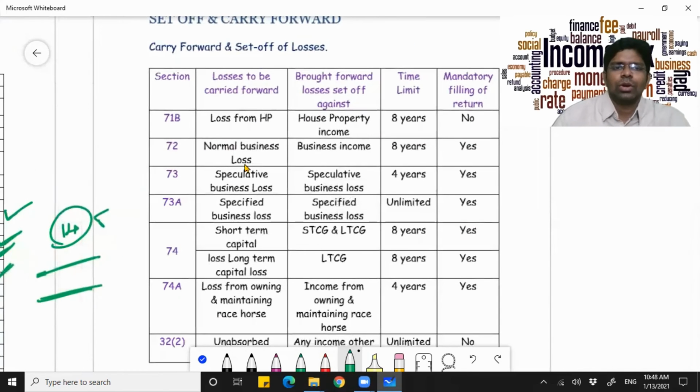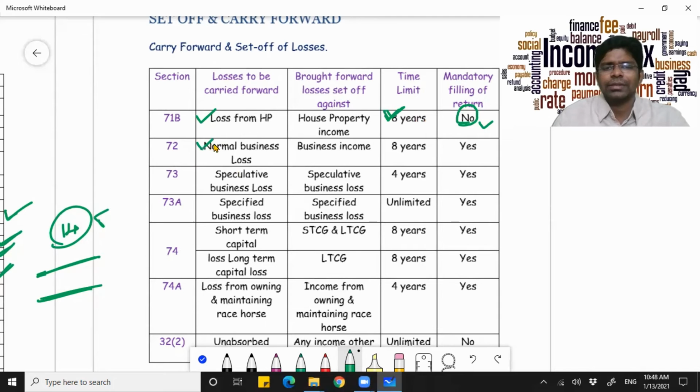When it comes to loss from house property, you can carry it forward for a period of 8 years. All right. And please note, if you want to carry forward your losses, basically you have to file your return. It is mandatory. But when it comes to carrying forward of the loss from house property, it is not mandatory to file your return.